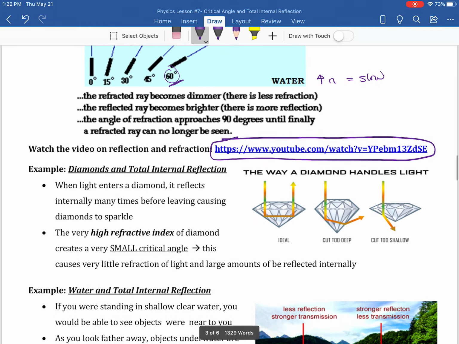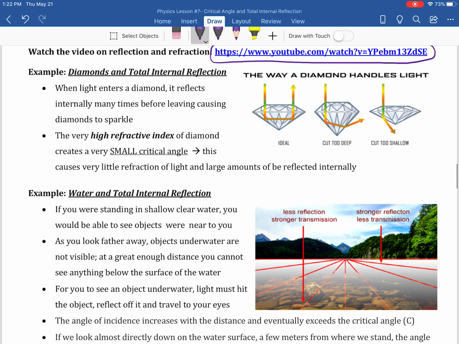So we've got some examples of where you might actually see total internal reflection. So a good one is diamonds. We know that diamonds have a super high N. In fact, they're one of the highest indexes of refraction of substances we have here on Earth. And a lot of times, jewelers will cut diamonds in certain ways to up the internal reflection, and that's what makes them sparkly.